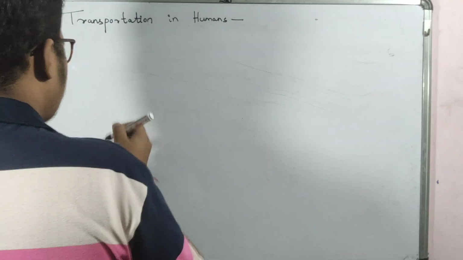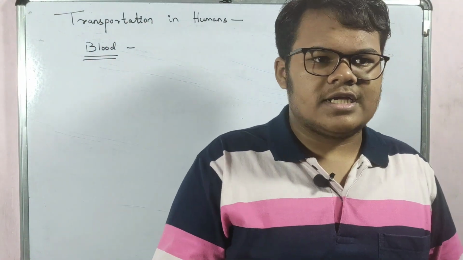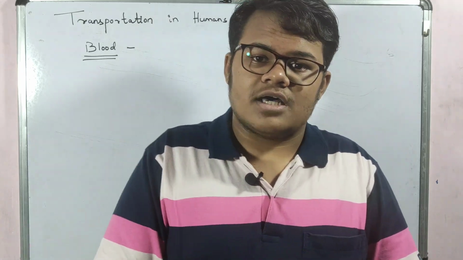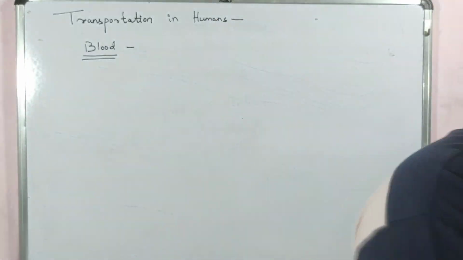So now we will read about blood. What is blood? Blood is red in color. A layman will say that blood is red in color. It is a liquid. It flows inside our body. But as a science student, we will say that blood is a fluid connective tissue.